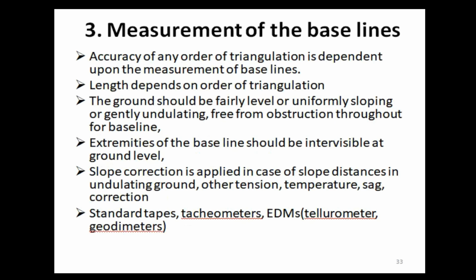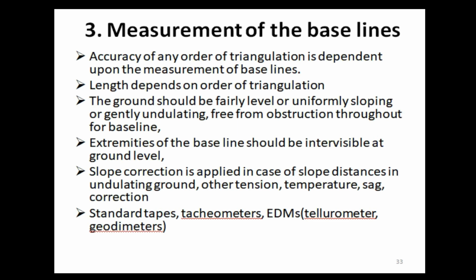Number 3, measurement of the baselines. Accuracy of any order of triangulation is dependent upon the measurement of baselines. Length depends on order of triangulation. The ground should be fairly level or uniformly sloping or gently undulating, free from obstruction throughout for the baseline.